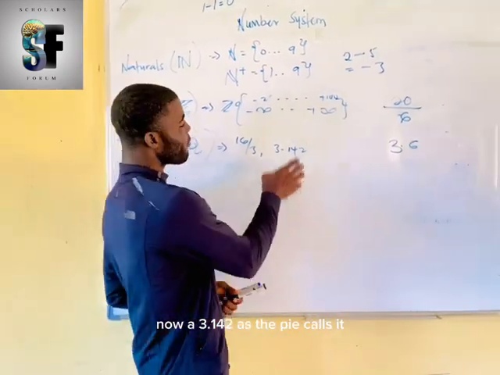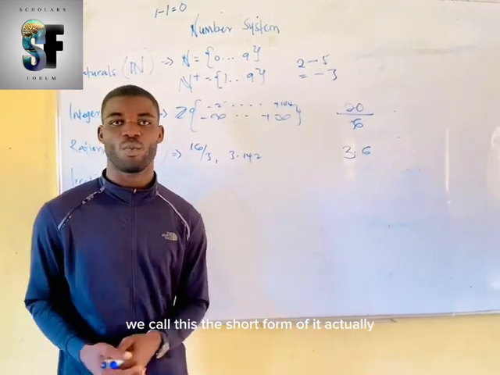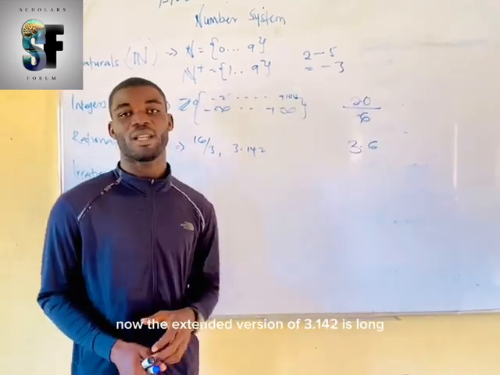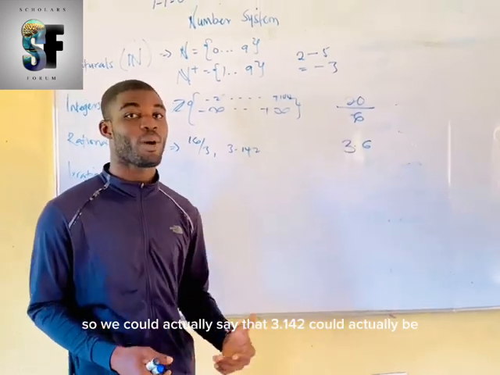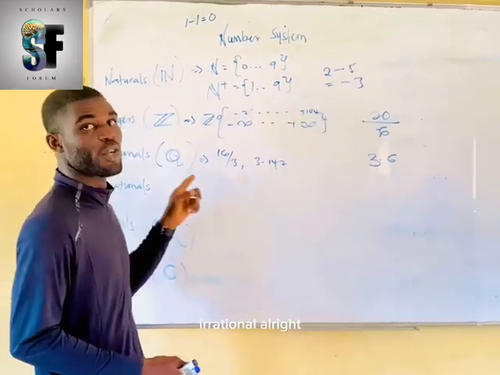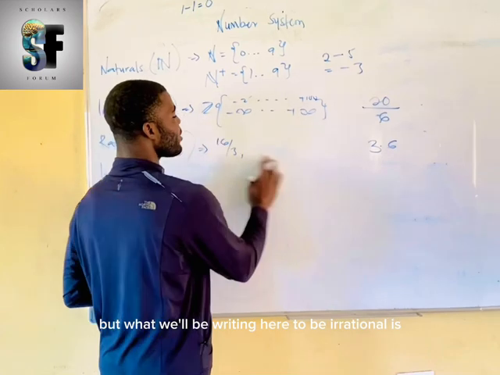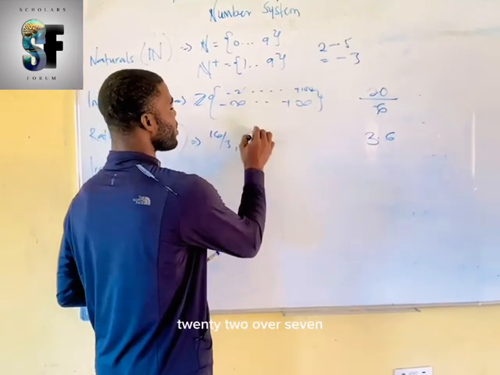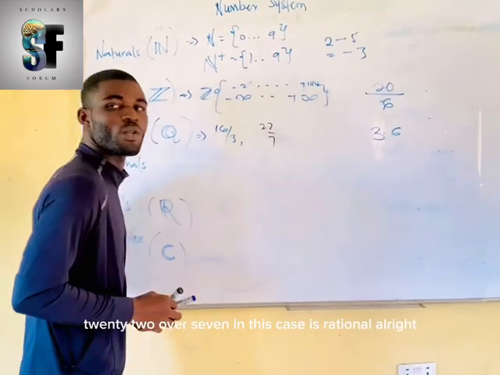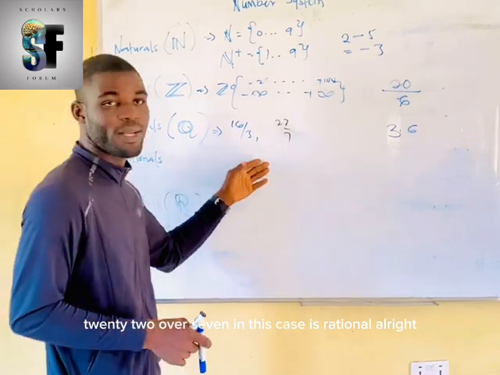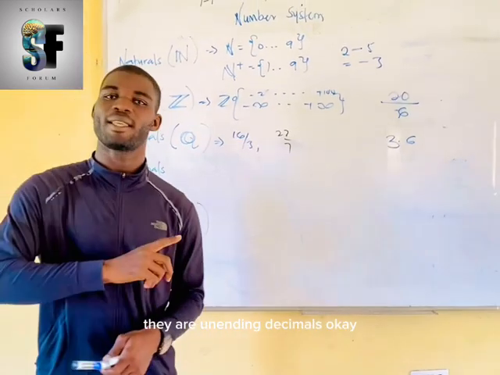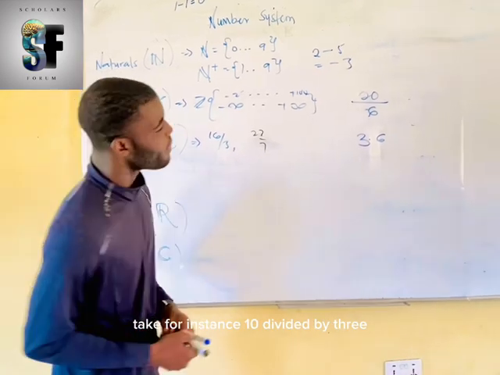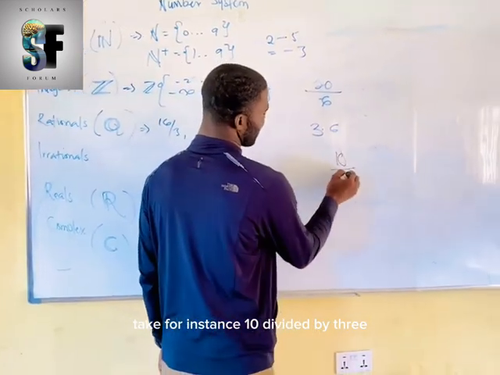Okay, now 3.142, as the pi, we call this the short form of it actually. Now the extended version of 3.142 is long, so we could actually say that 3.142 could actually be irrational. Alright, but what we'll be writing here to be rational is 22/7. So 22/7 in this case is rational. Alright. But then when you go into irrational, they are unending decimals. Okay? Take for instance, 10 divided by 3.